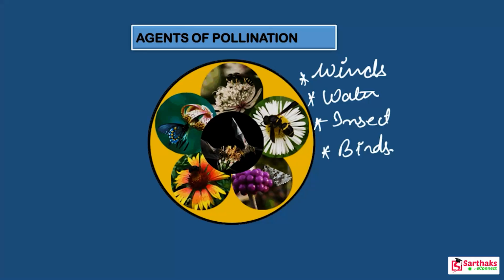Let me give you the example of an insect. The insect mainly helps in cross pollination. So how do they help?